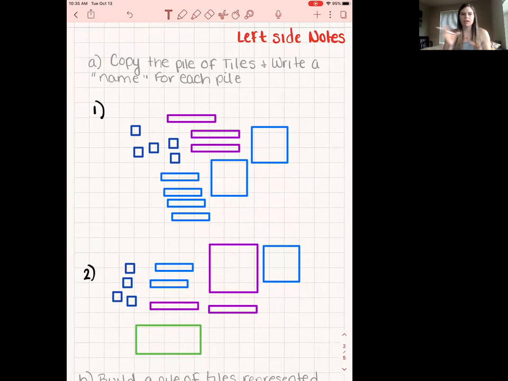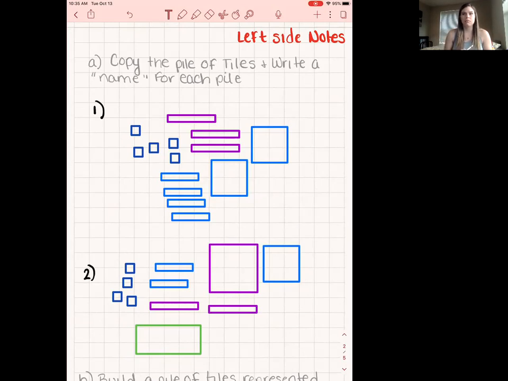If you don't copy the tiles down in your notes, then you won't be able to make that connection when you're doing an assignment later. You need to make sure that you do complete notes. Don't skip steps, because I know a lot of you are going to want to just write the name down and not copy the picture, but you need to make sure you have the picture and the name. So right now would be a good time to pause and solve these.